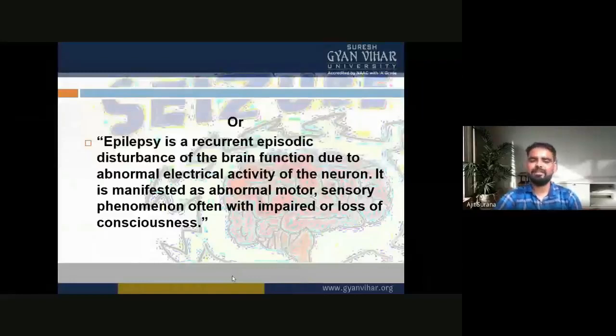It is manifested as abnormal motor or sensory phenomena, often with impaired or loss of consciousness. So epilepsy is a recurrent episodic disturbance of the brain functions due to abnormal electrical activity of the neurons, manifested as abnormal motor sensory phenomena, often with impaired or loss of consciousness.